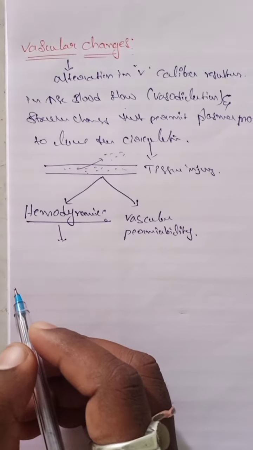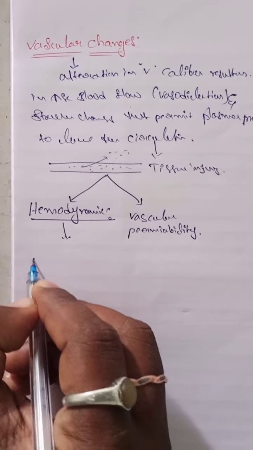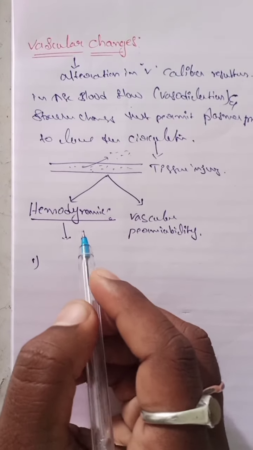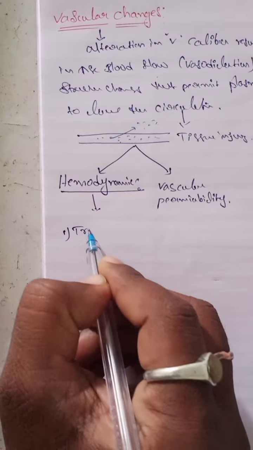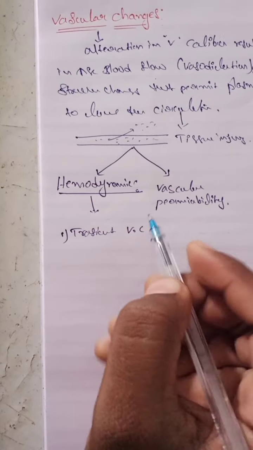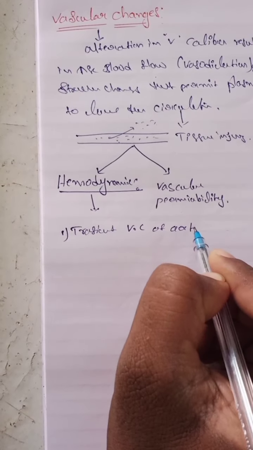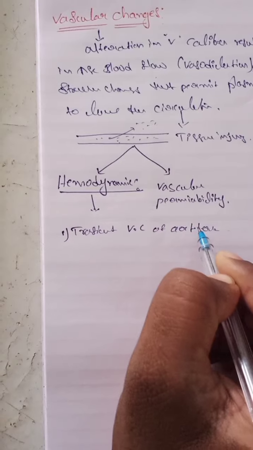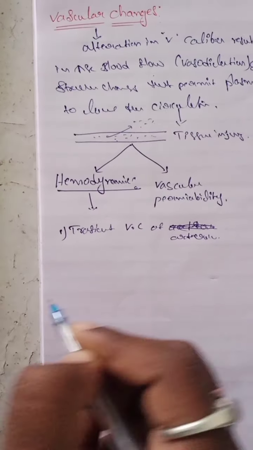Hemodynamic changes, so what happens in the body? First one, transient vasoconstriction of arteries.